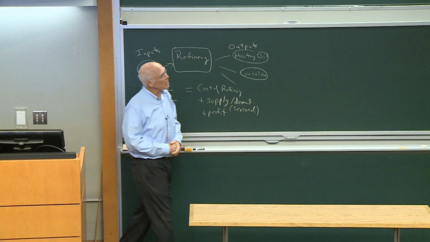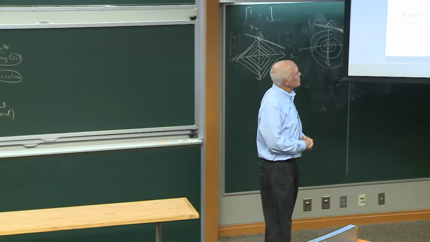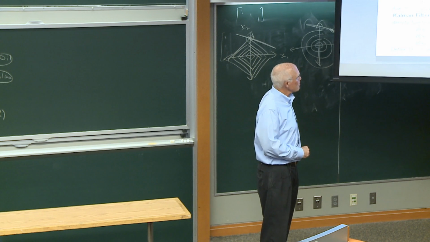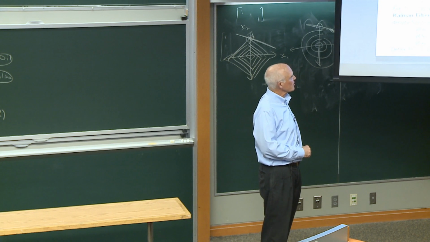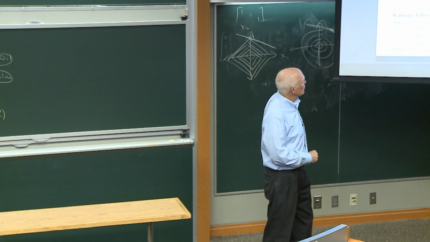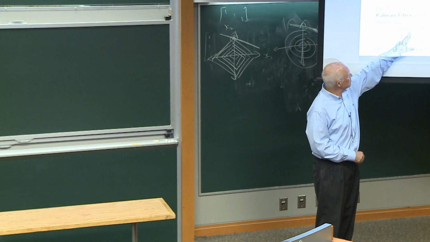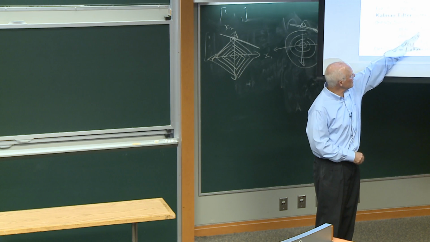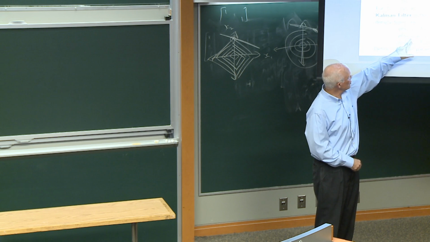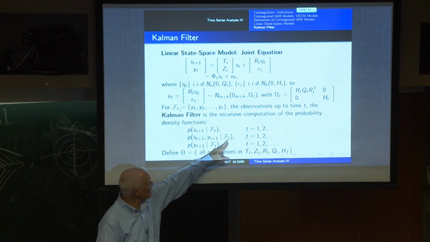With this formulation of linear state space models, the Kalman filter as a methodology is the recursive computation of the probability density functions for the underlying states at basically t plus 1 given information up to time t, as well as the joint density of the future state and the future observation at t plus 1 given information up to time t.